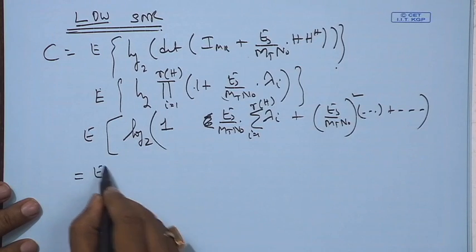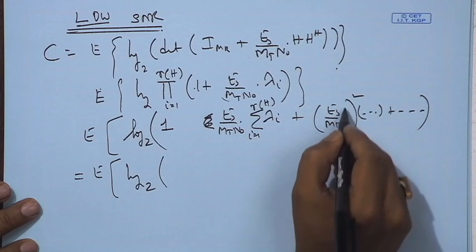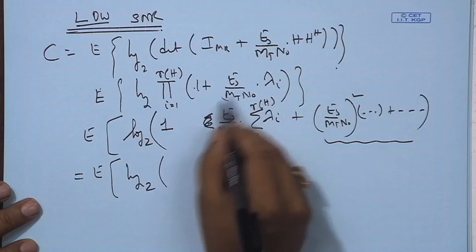So, again you could say it is the expectation of log base 2. When Es by N_0 is very small, the higher-order terms can be neglected and we are left with these terms.